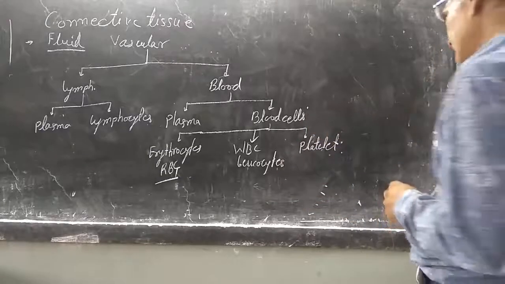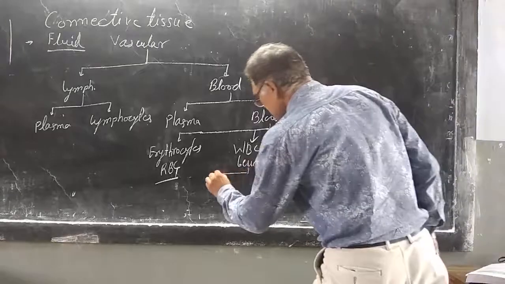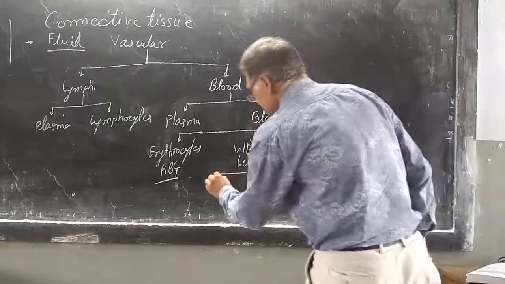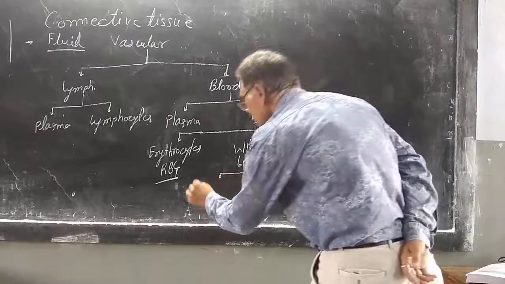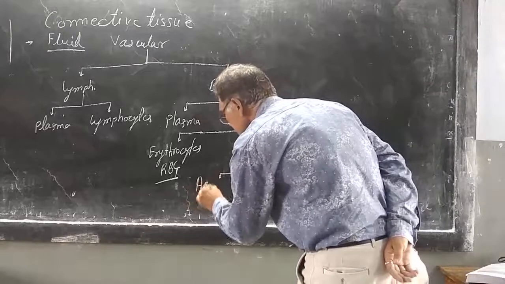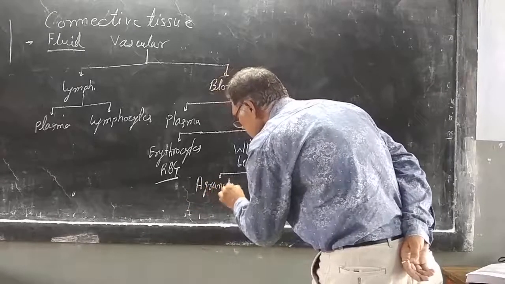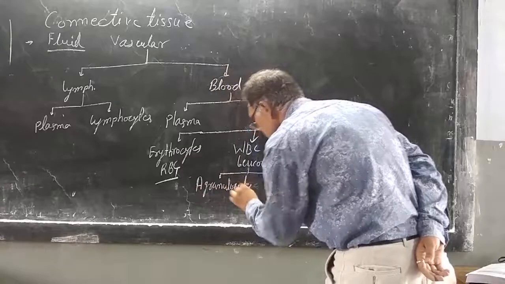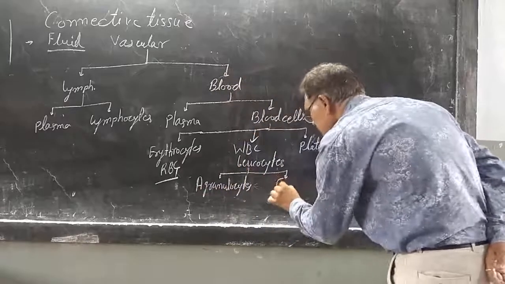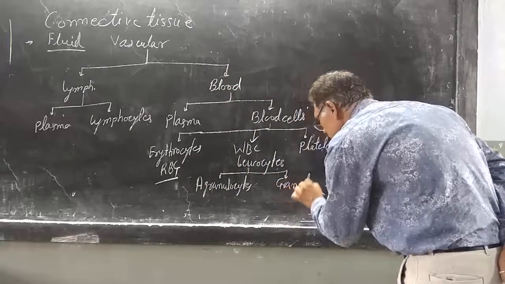WBC are again of different types. It is mainly two types: agranulocytes and granulocytes.